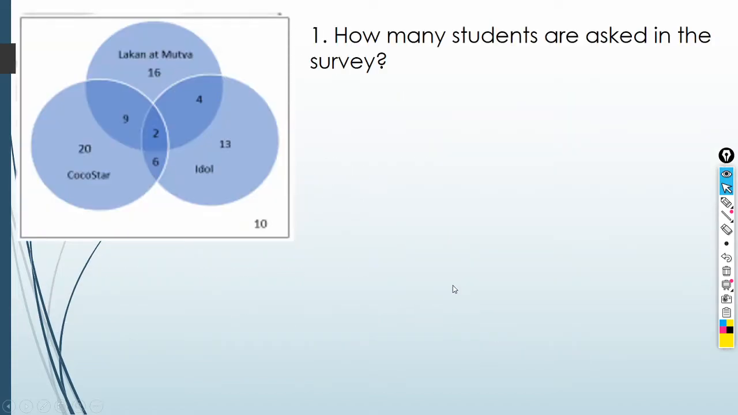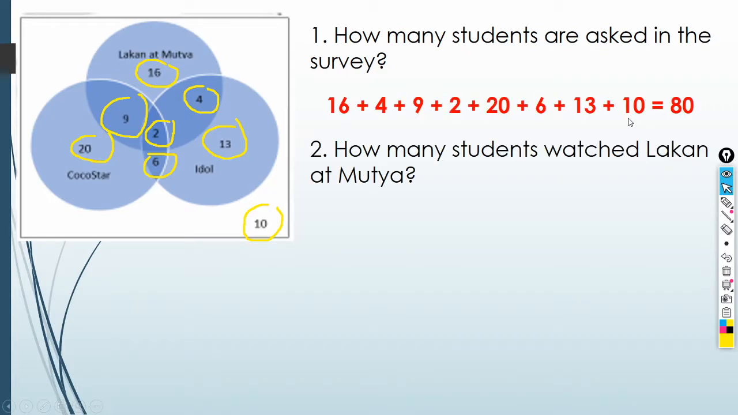Now, questions. How many students are asked in the survey? So, in order to determine the number of students in the survey, we will just add all of the numbers inside the Venn diagram. So we have 16 plus 9 plus 4 plus 2 plus 6 plus 20 plus 13 plus this. So just add all the numbers inside the Venn diagram. Okay, so we will have 80. Okay? Oh, next.